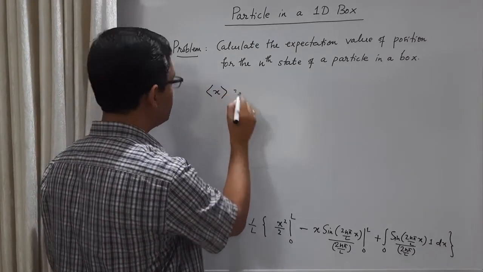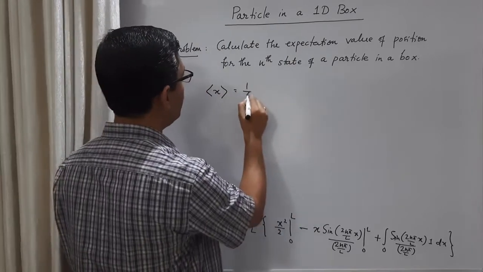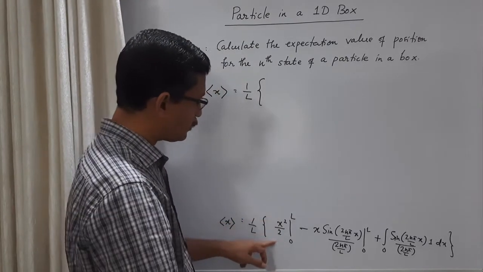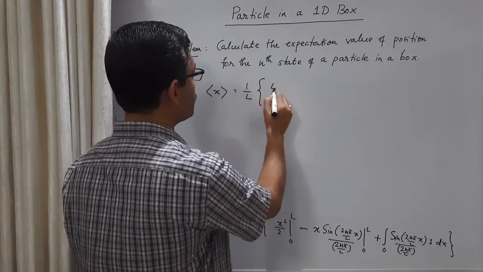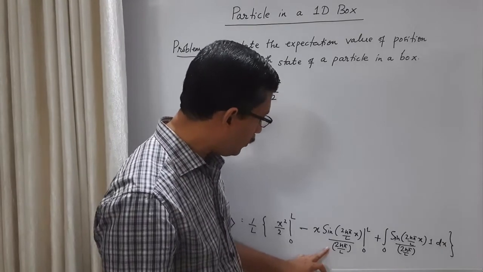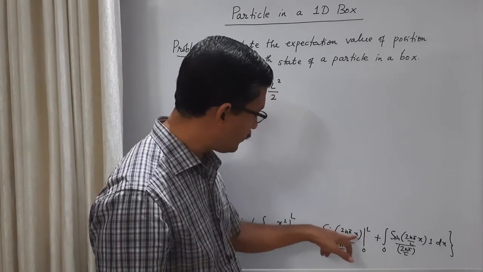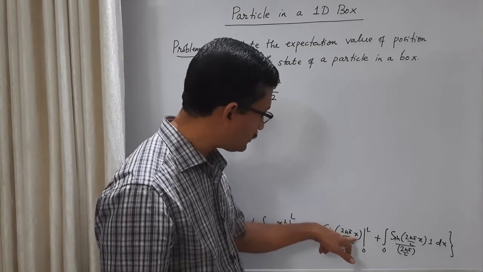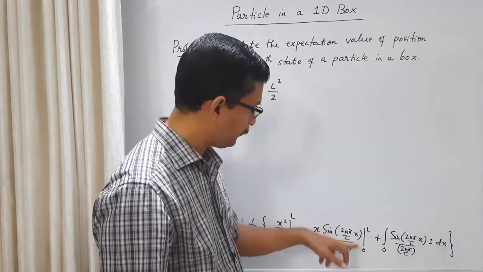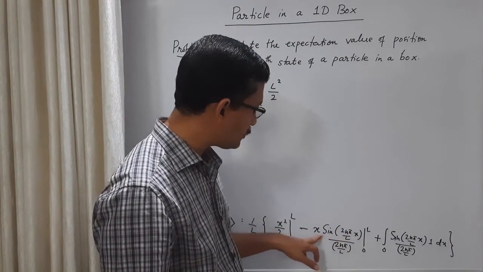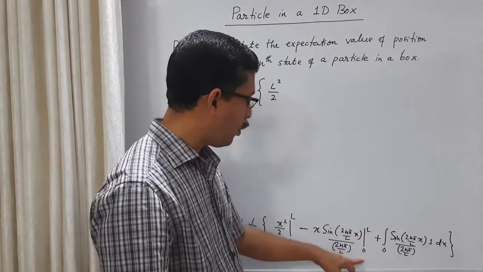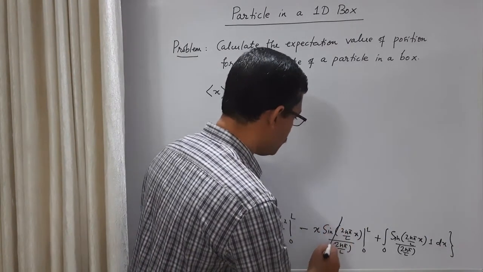So the expectation value of x is 1 by L. Here, when you put the upper limit we get L square by 2, and the lower limit will give 0. So the first term is L square by 2. And in the sine function, when you put the upper limit, x becomes L inside the argument. So L will cancel, we get sine 2n pi, which is 0. When you put the lower limit x equal to 0, sine 0 is 0. So the lower limit gives 0, the upper limit also gives 0, so this term will go to 0.